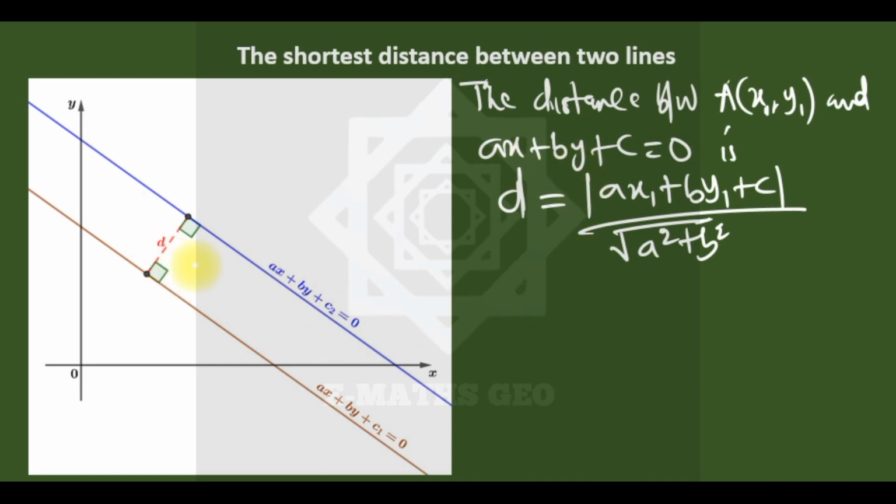So let's extend it to here. I will use the origin here as the point. So if I compare the point, that's the origin, with the first line, and also compare the origin and the second line, we now find the difference. That's what we are now looking for. So if we join the origin to the first line and also to the second line, I would now find their difference. That's our answer.